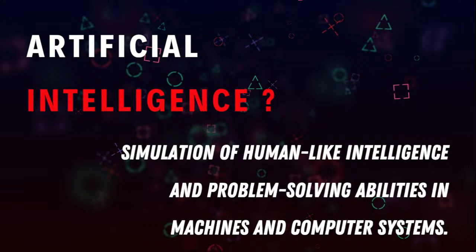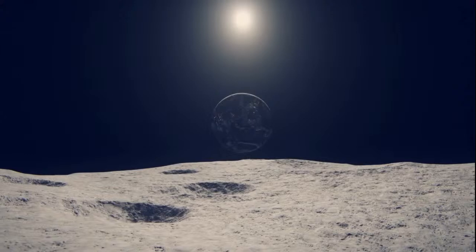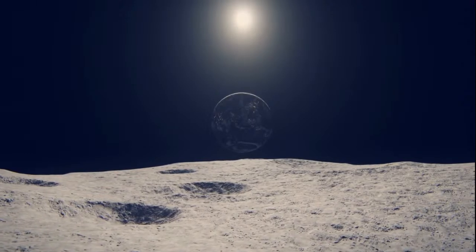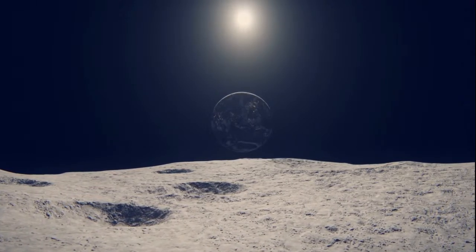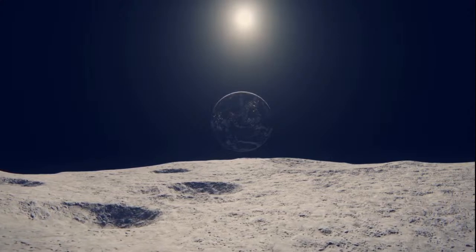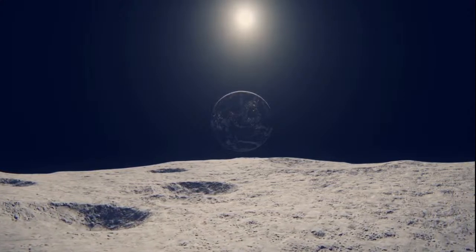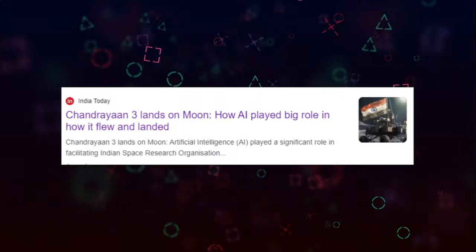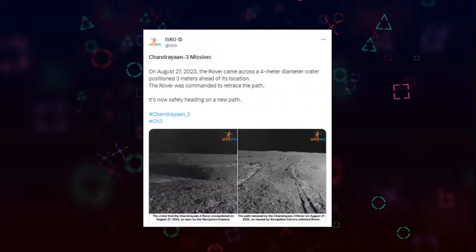So we could see that it has evolved very widely in recent times. Talking about this AI, recently you could have seen that in Chandrayaan 3 we landed on the moon, right? Driverless cars like in Tesla, very good humanoid robots. Even in Chandrayaan 3, if you have seen the details about it, you could understand how AI played a big role in how it flew and landed, for finding that optimal place, because we have different craters, right?